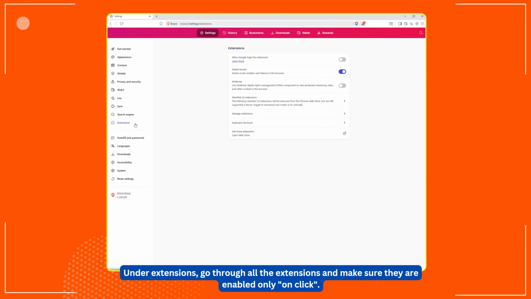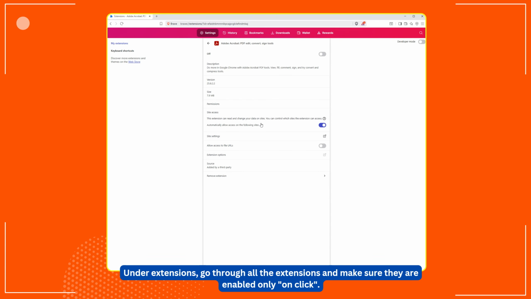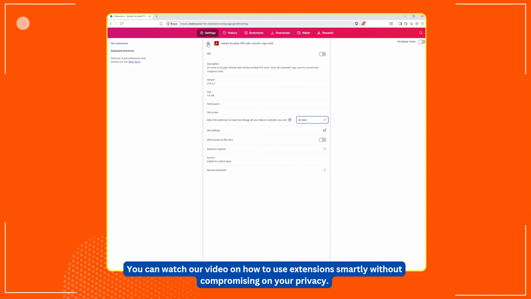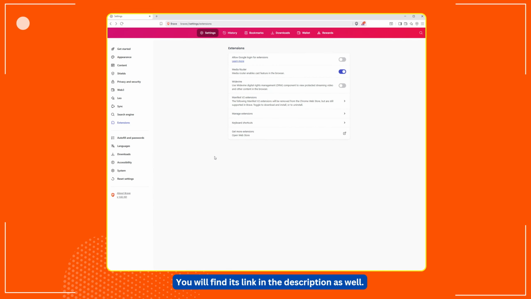Under Extensions, go through all the extensions and make sure they are enabled only on click. This will stop them from reading everything you do online. You can watch our video on how to use extensions smartly without compromising on your privacy. You will find its link in the description as well.